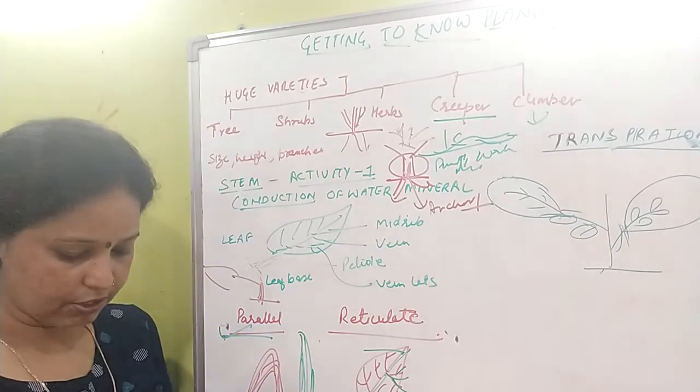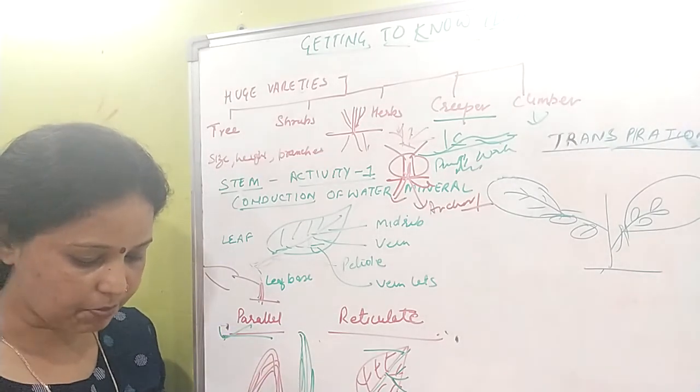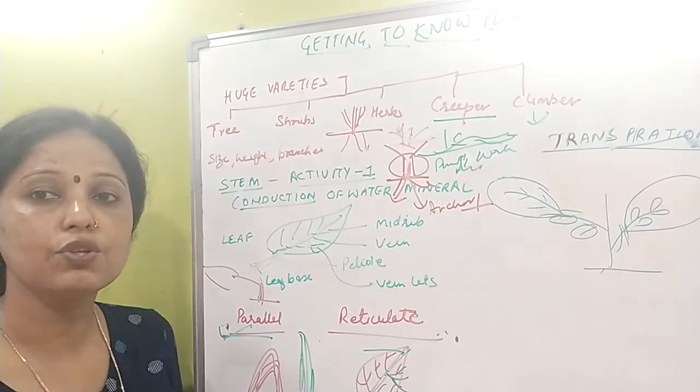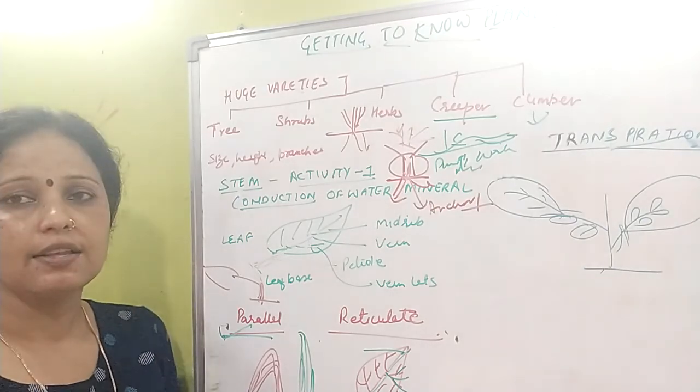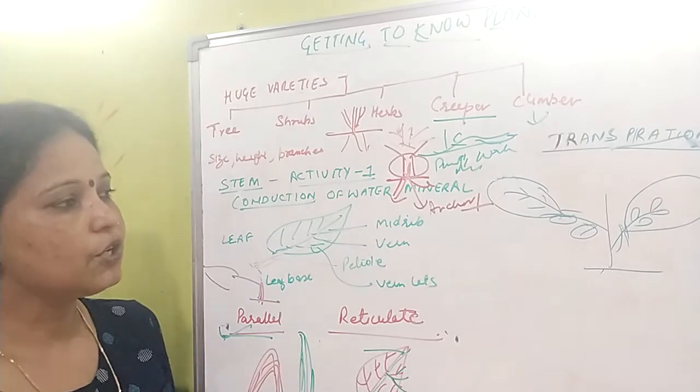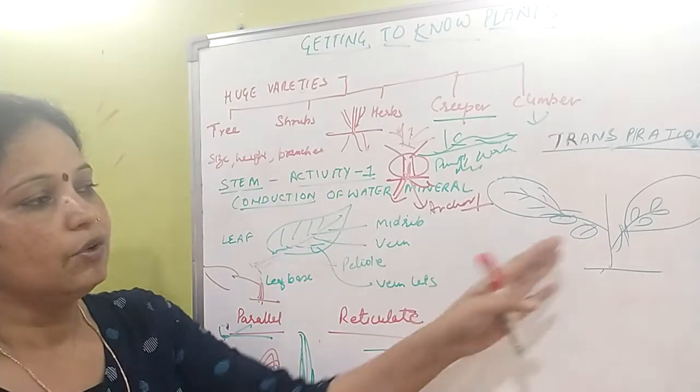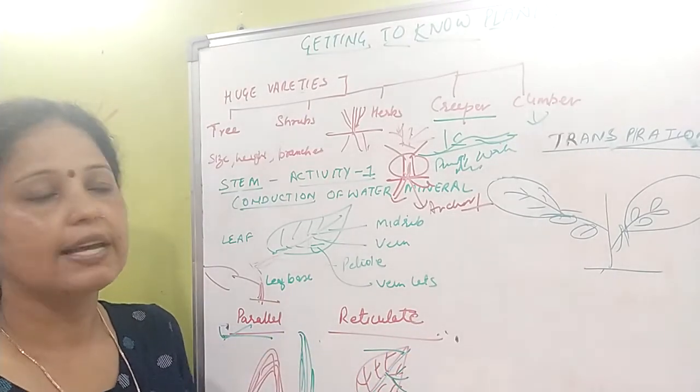Now next is transpiration. What is transpiration? Transpiration is the process of losing water from the leaves. That is known as transpiration. We can do an activity with it. You just take one potted plant.